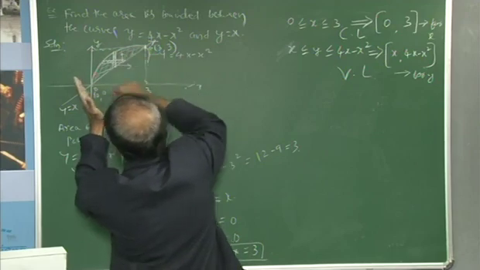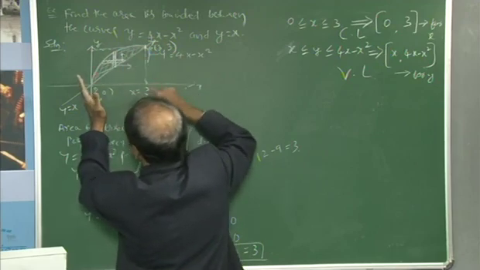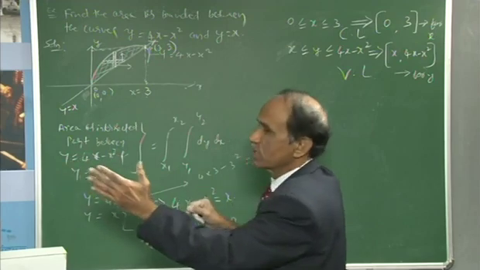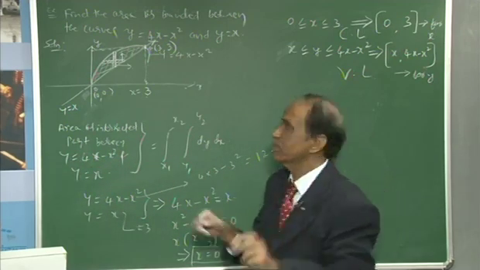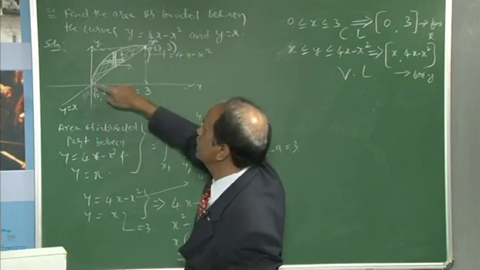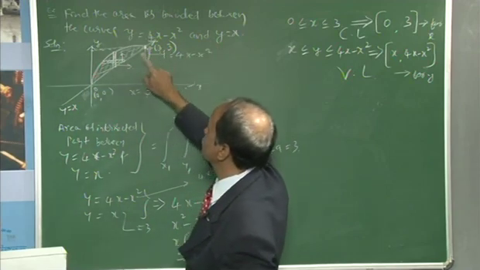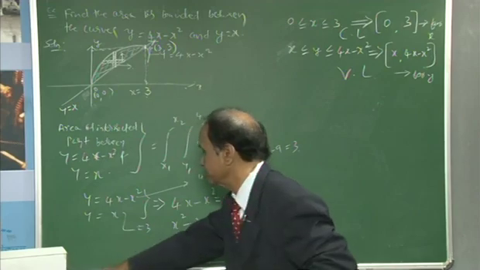Actually, this is the total area which you are going to deal with, but we are not going to write the total area. The area which happens to be the intersected part between two curves. One is 4x minus x square and the other one is a straight line.